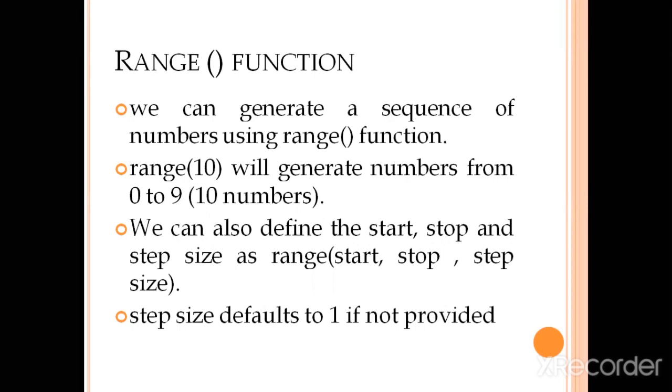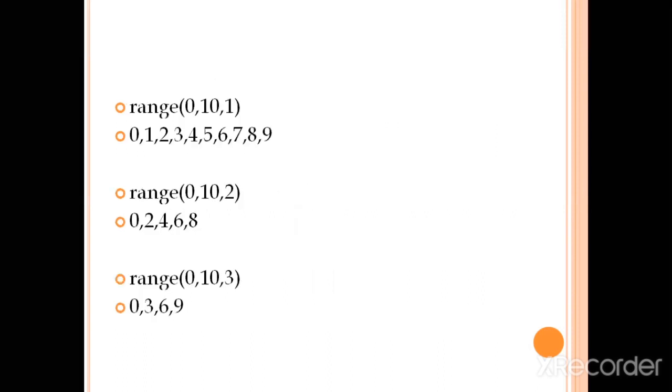The value of the numbers depends upon the start point, stop point, and the step size that we give in the range. So in this example, we can see range 0, 10, 1. This is the start value, this is the stop value, and this is the step size.